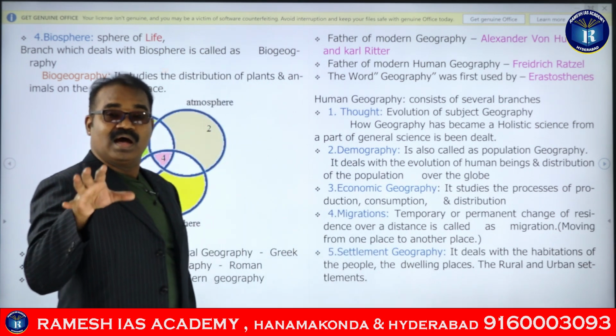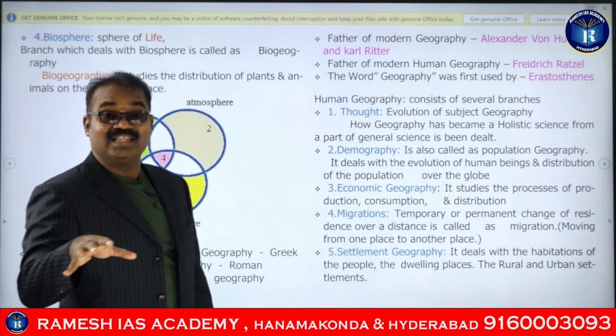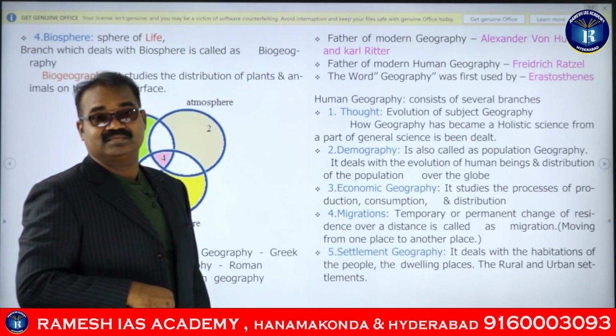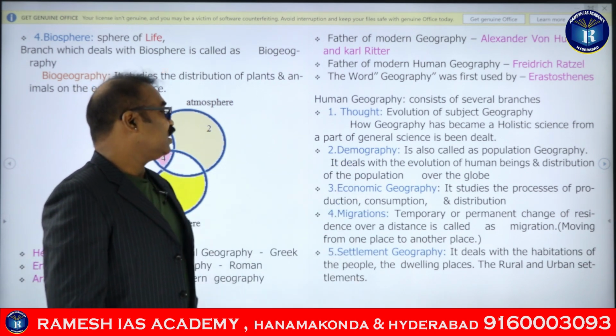Where the people are concentrated, and why the people are concentrated in that area. Okay, that will be dealt with in demography.